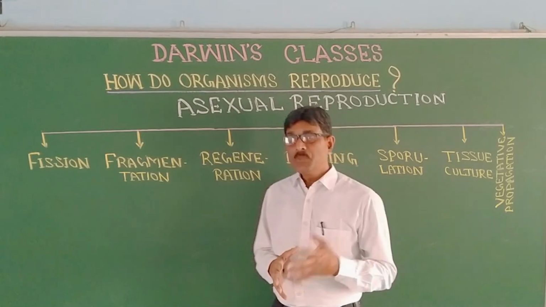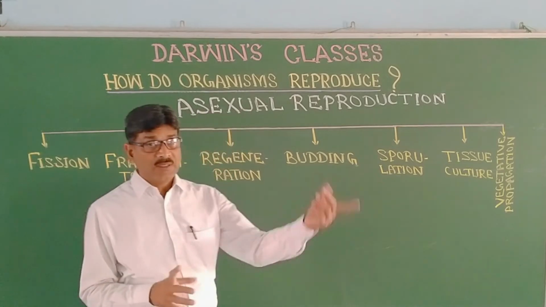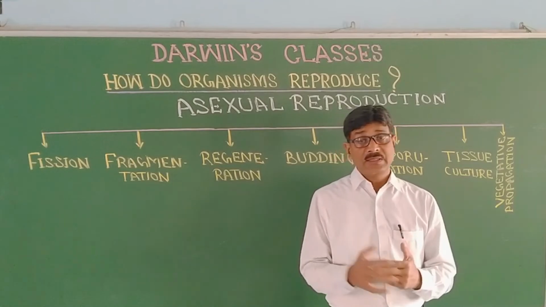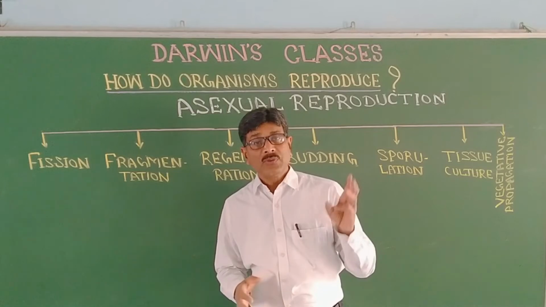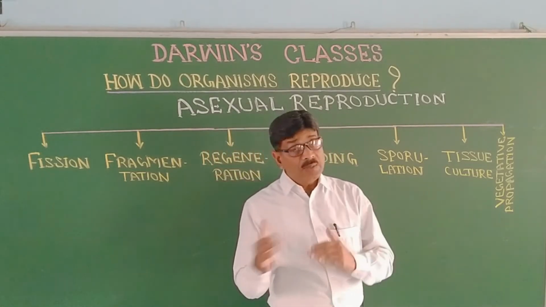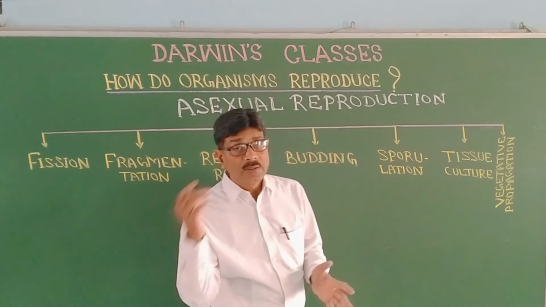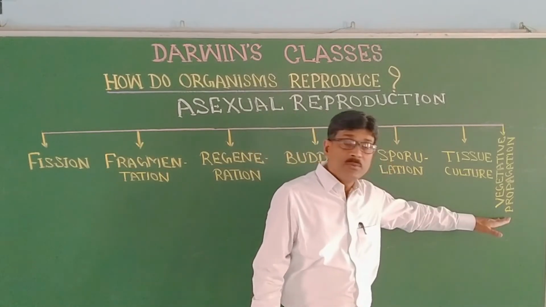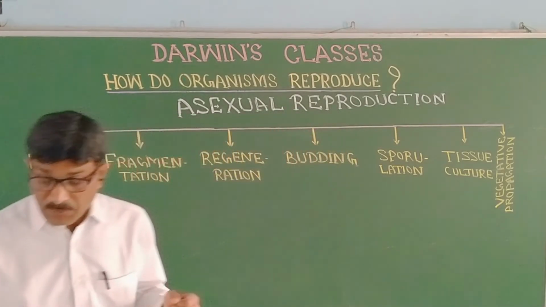That means reproduction from those parts of the plant which are not generally meant for reproduction. Overall, the parts of a plant are divided into two: the reproductive part and the vegetative part. The floral bud, flower, fruits, and seeds are the reproductive part, and other than those, the root, stem, leaf, and branches are the vegetative part. So when there is reproduction with the help of the vegetative part, it is vegetative propagation. So let us see one by one.